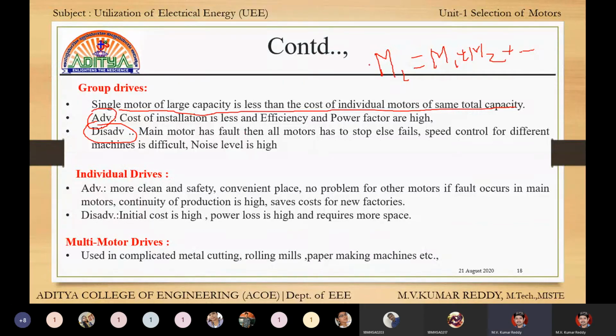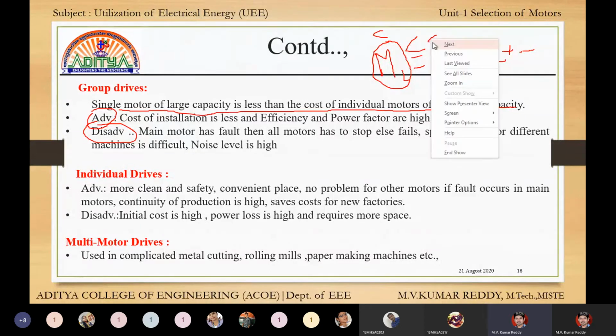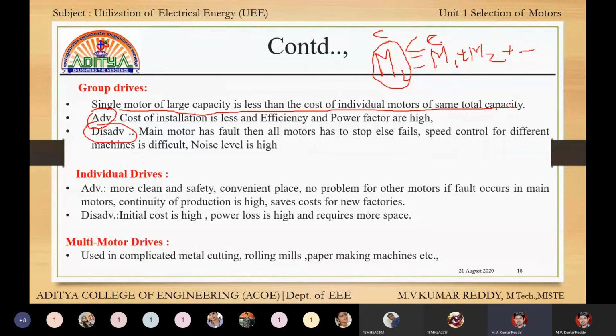Here it says the cost of this large motor is less than the cost of individual motors.